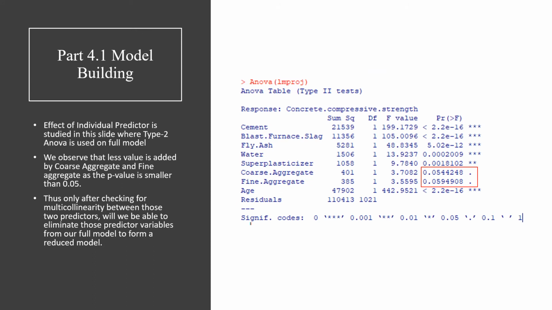In this slide, a type 2 ANOVA test is done on the full model, where we find that the coarse aggregate and fine aggregate have p-values which are greater than 0.05, and hence only after checking for multicollinearity between those two predictors will we be able to eliminate the fine aggregate and coarse aggregate from our full model to form a reduced order model.